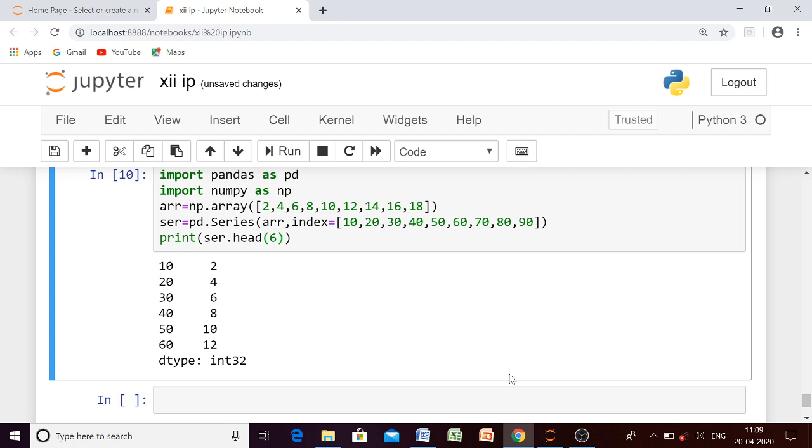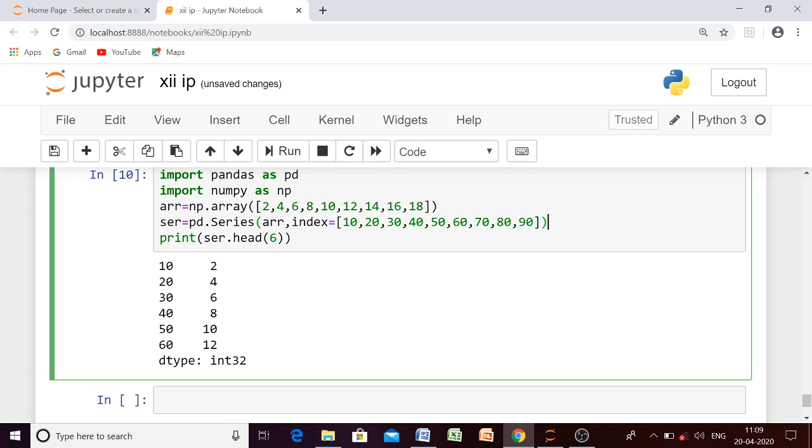Remember, LOC takes the name of the index, and in this case we are having the names of the index as 10, 20, 30, 40, 50, 60, 70, 80, 90. Remember we are having two types of index here. First, which is implicitly provided, which is automatically provided, that starts from 0, and this is what we are providing as our label.